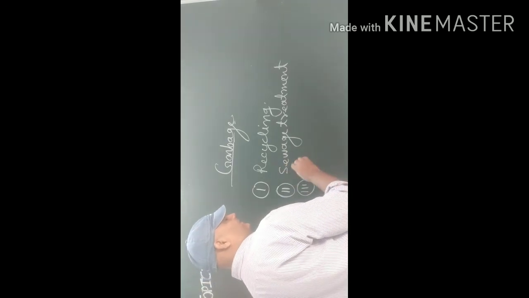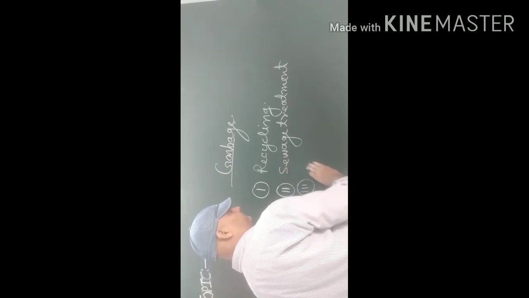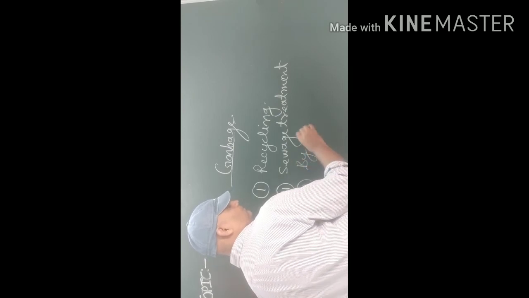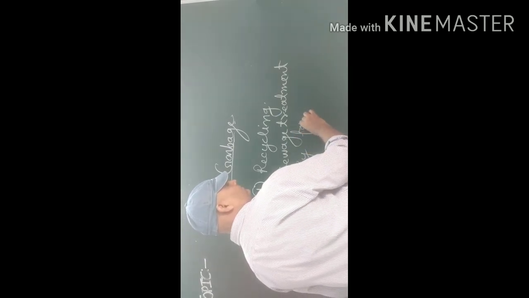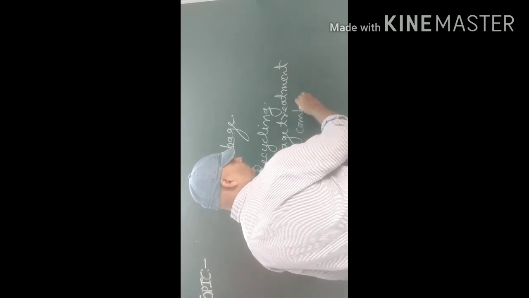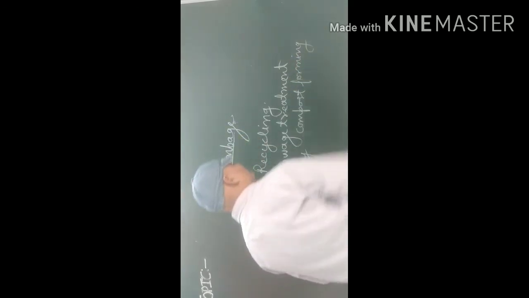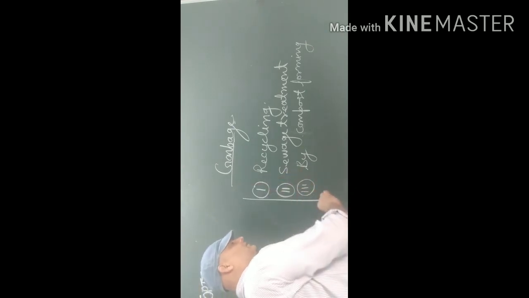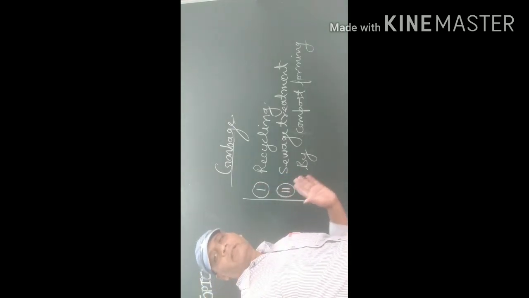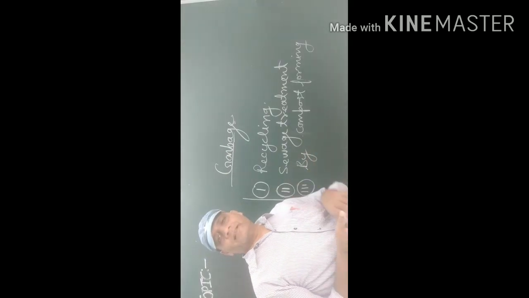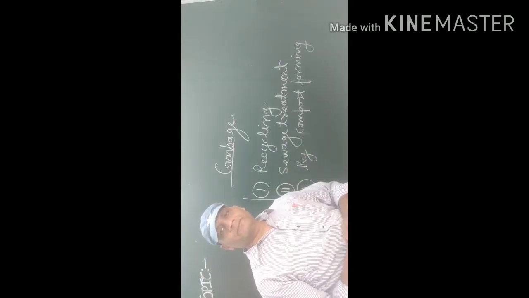Farming compost. These are various ways by which we can reduce the garbage in our environment and save our life as well as the environment. Okay.